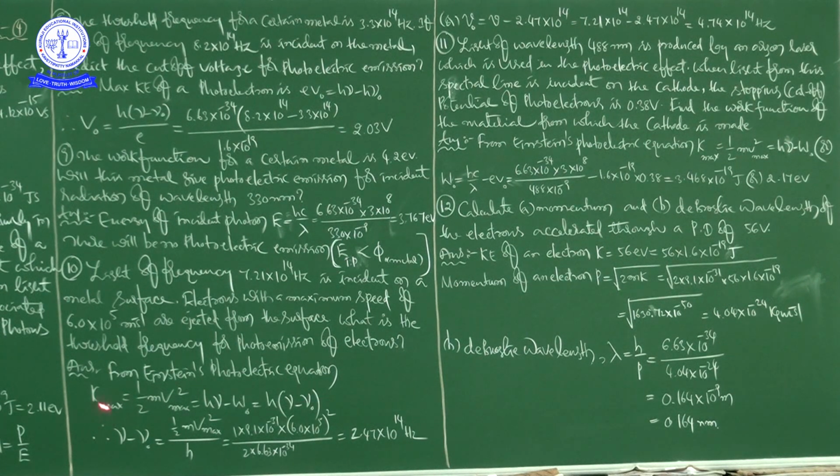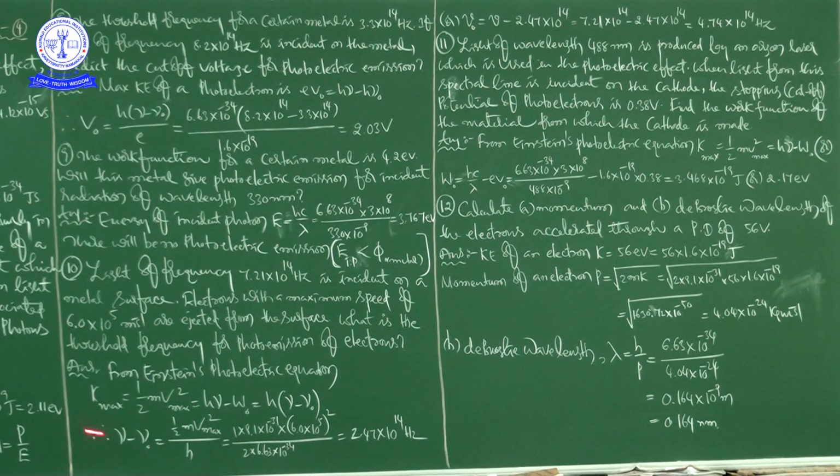K is equal to half mv square, so K maximum is equal to half m v maximum square, that is equal to h nu minus w naught. Next, here w naught means h nu naught. When you write h nu naught, you can take h outside: h into nu minus nu naught.